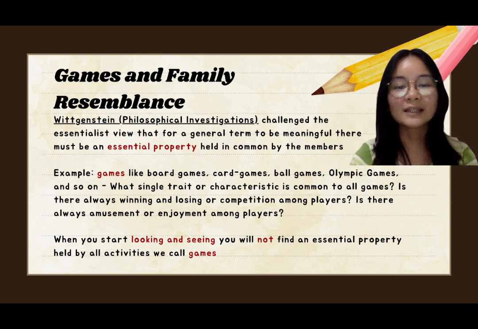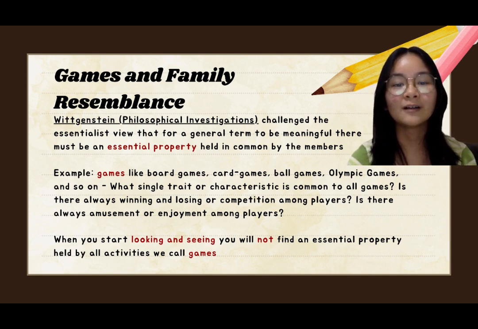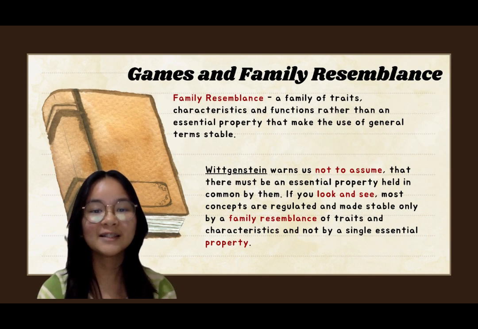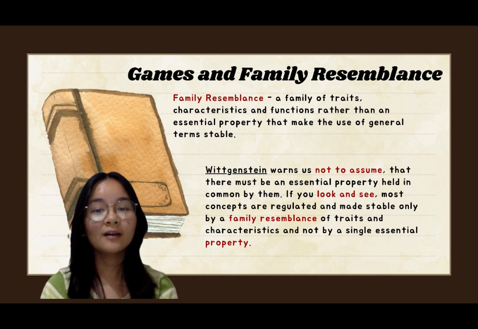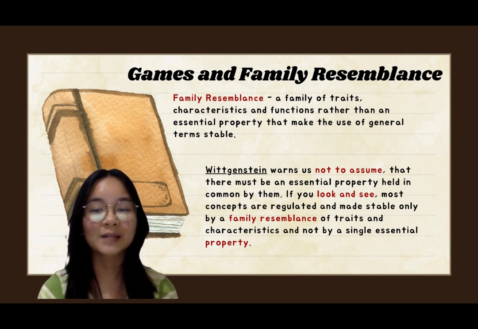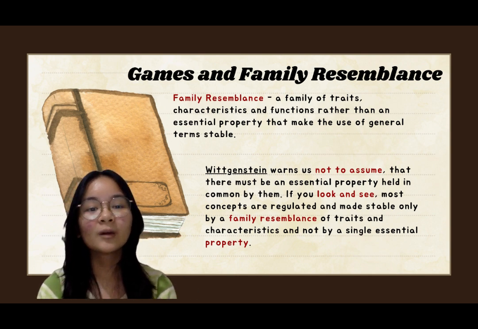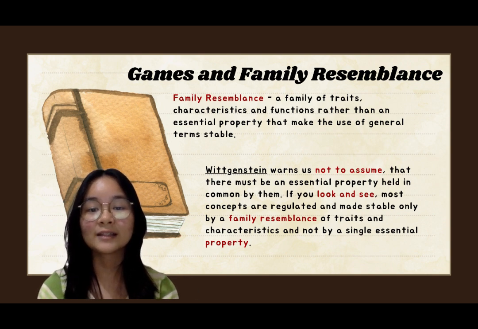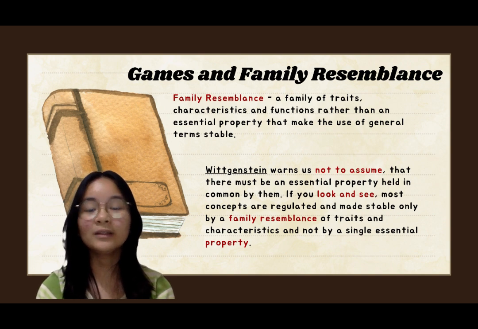If you start looking and seeing, you will find that there is no essential property held by all activities we call games. However, what you will find is, according to Wittgenstein, a complicated network of similarities overlapping and crisscrossing, sometimes overall similarities, sometimes similarities in detail. We call this family resemblance. It is a family of traits, characteristics, and functions rather than an essential property that make the use of general terms stable.